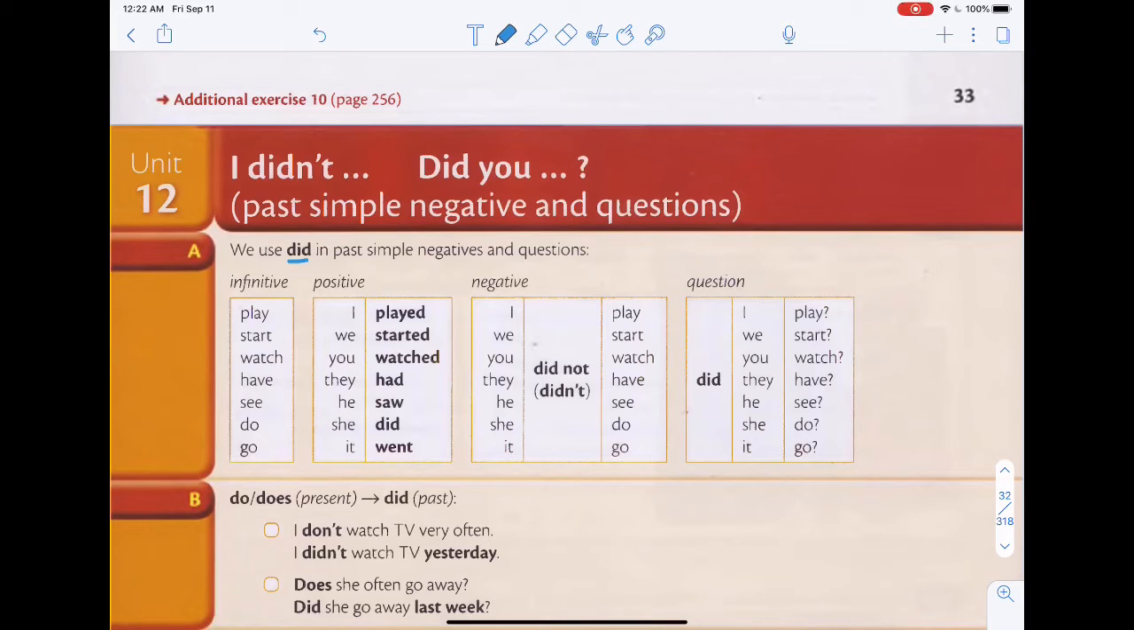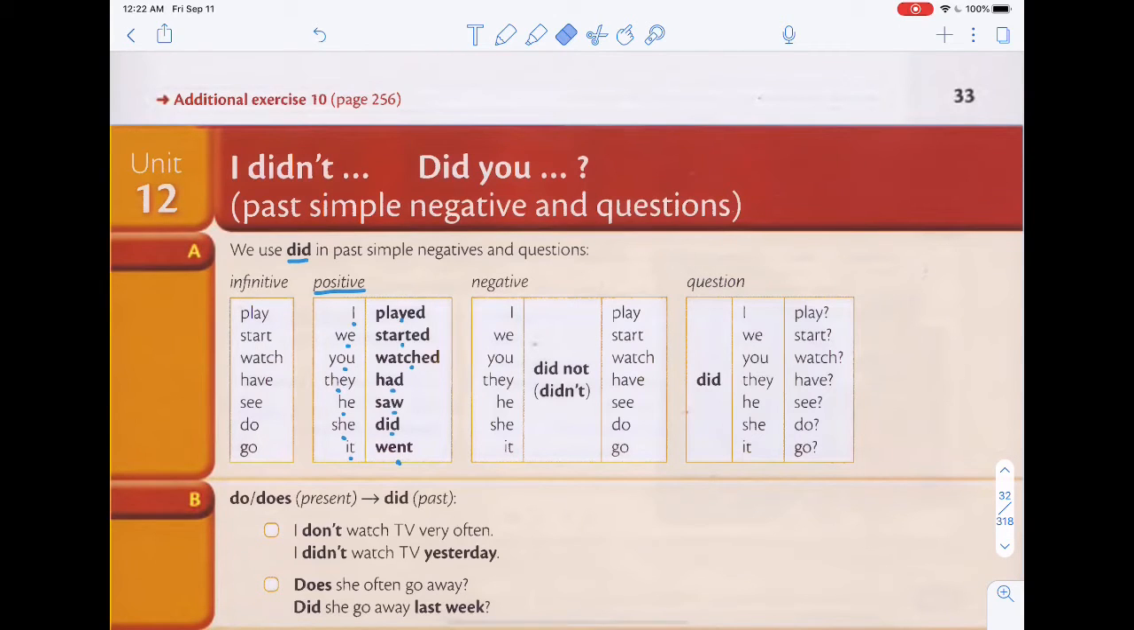So for example, we have the infinitive, which is just verbs. So we have play, start, watch, have, see, do, go. These are just verbs, action words. Okay? So in the positive past simple, we just say I played, we started, you watched, they had, he saw, she did, it went. Right? So this is how we do positive past simple sentences.